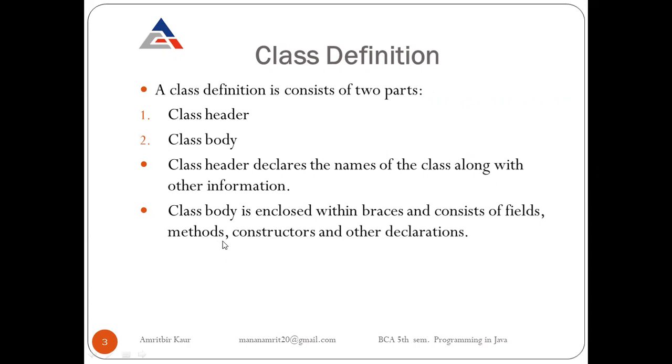Except the main function, we can write other functions also. Fields, variables, we write like int a, int b, those are fields. So in the class body, we can write fields, methods, and constructors. We will learn about constructors in a coming topic. Basically constructors are used to initialize a value. So we can write constructors inside the class body, and other declarations as per our requirement.